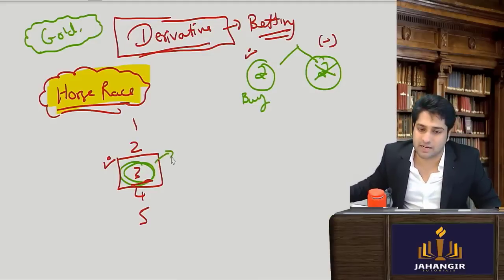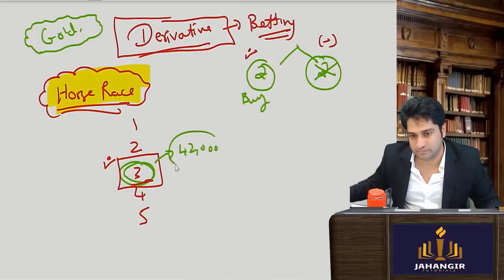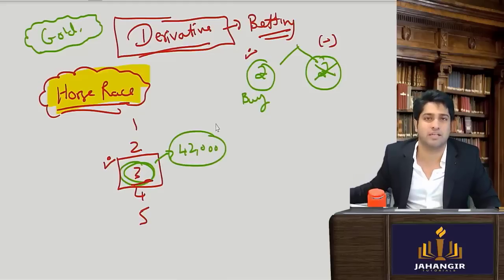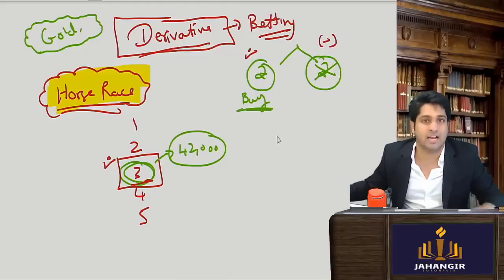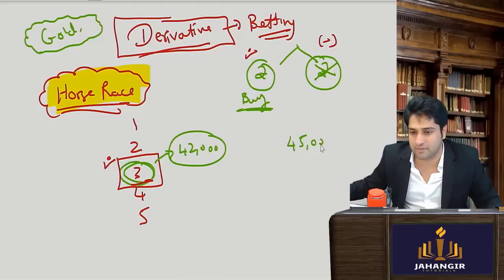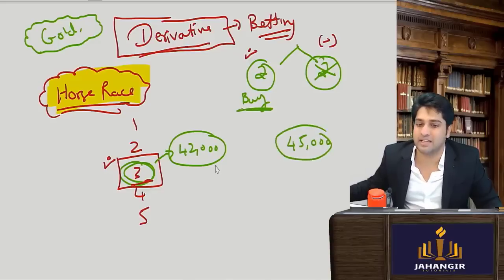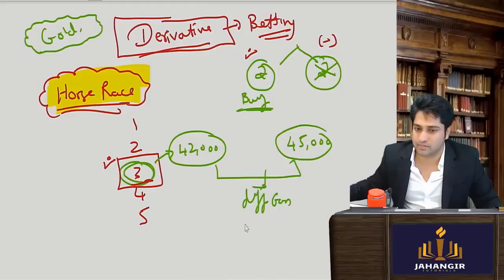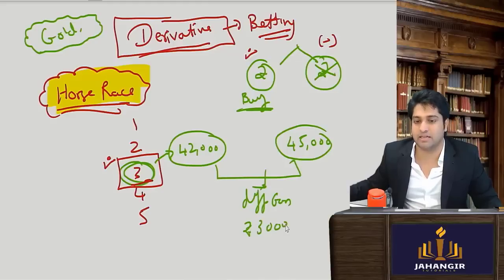So let's say gold value is 42,000. And I have taken a buy position and the value has increased and it actually went higher to 45,000. Can I say the differential is my gain? Rupees 3,000 is my gain.